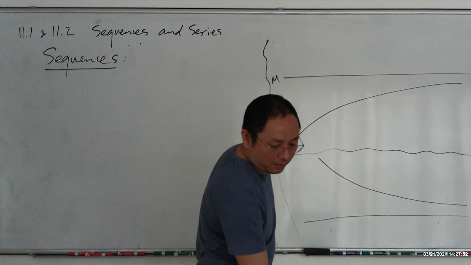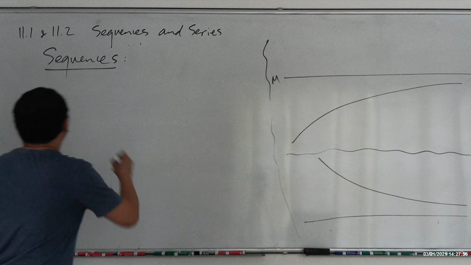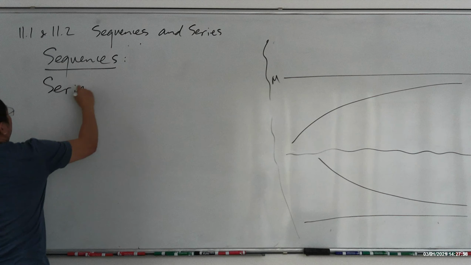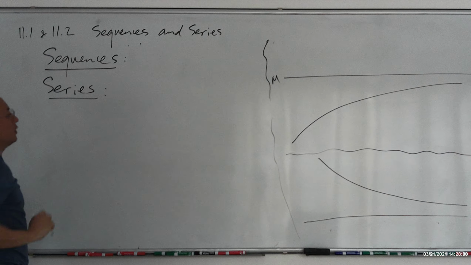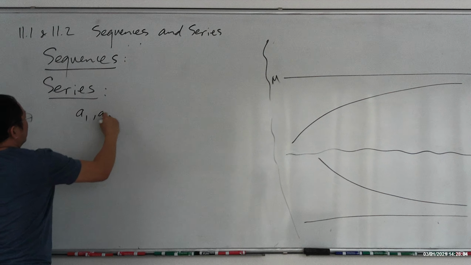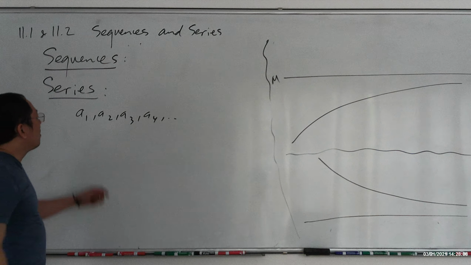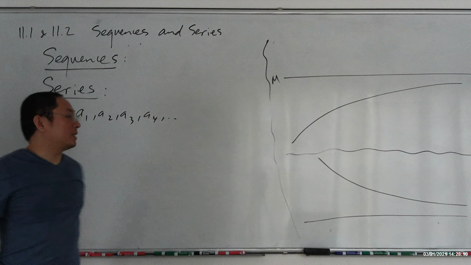Next, I'm going to introduce something called series. We are talking about section 11.2, series. First of all, we have a sequence: a_1, a_2, a_3, a_4. Now we're going to add all the numbers of the sequence together.